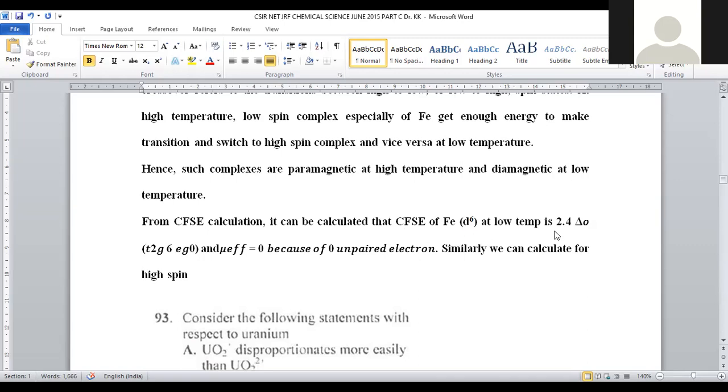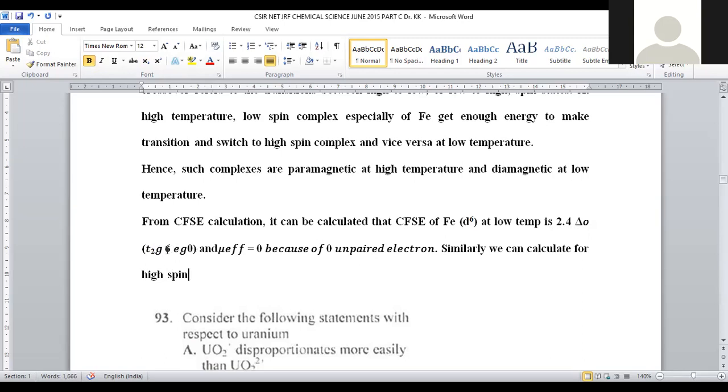So after calculating, CFSE is taken as 2.4 delta O, right? So here t2g6 will be taken. This is the kind of calculation when a low spin complex is there, meaning all the electrons are occupied in t2g6 only.